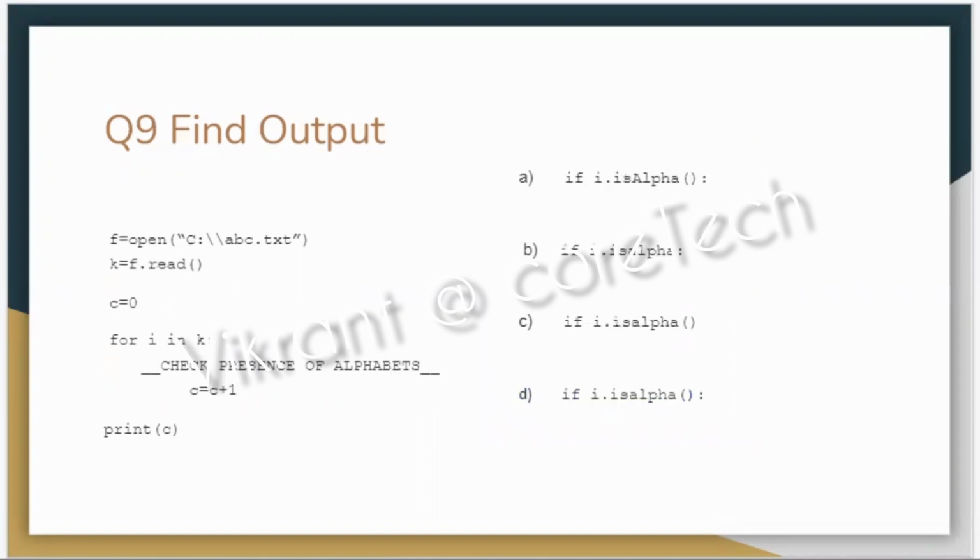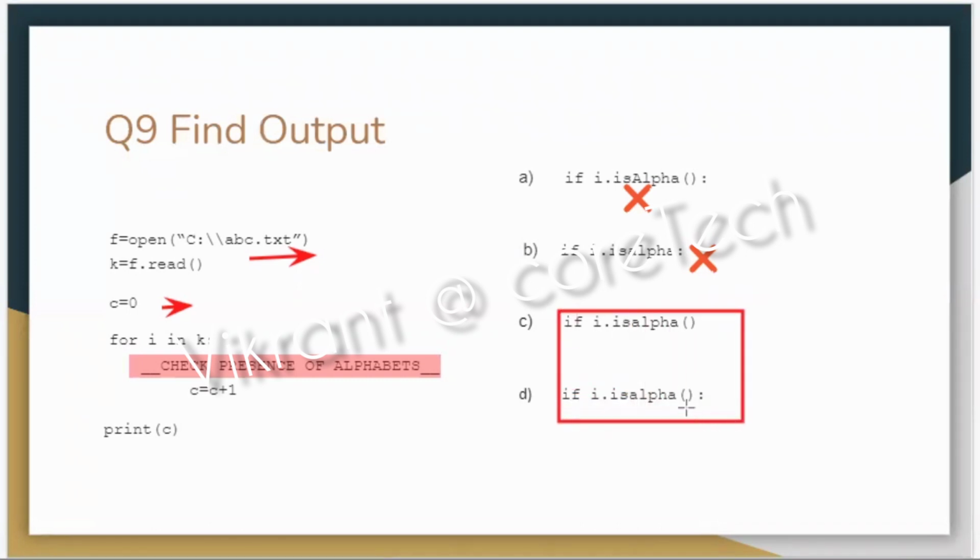Let's see two more questions in the same row. Opening the file by default in the read mode, creating a counter variable. Now we have to check the presence of alphabets, whether we do have alphabets. So we have a function called isalpha. So once again, the elimination process, because in all the places we have alpha, this can't be used because there's no bracket. Capital A is not permittable. So now we have two options. Both the options in the first instance might look the same, but if you look at the colon symbol, the colon is not present in the question. So once again, the answer is D.